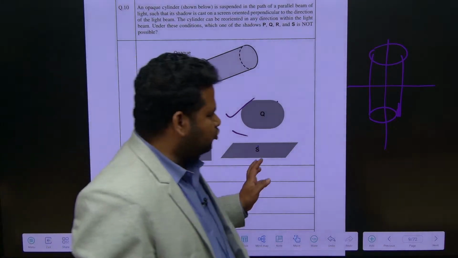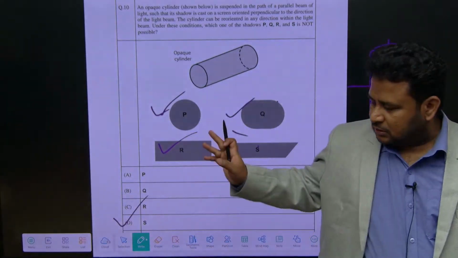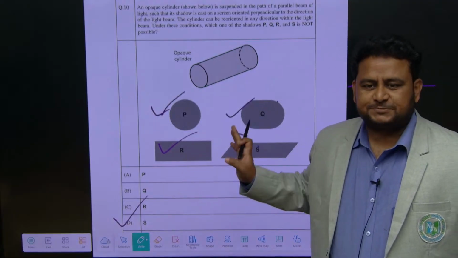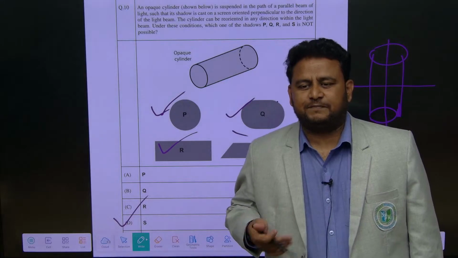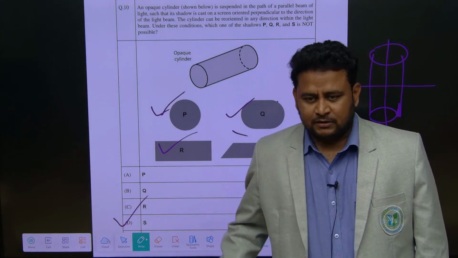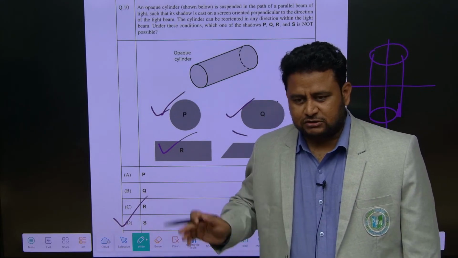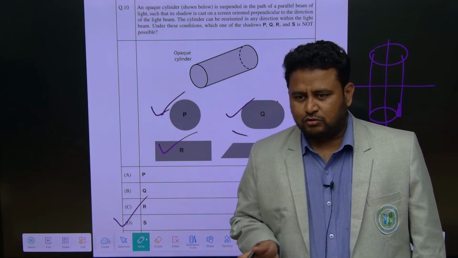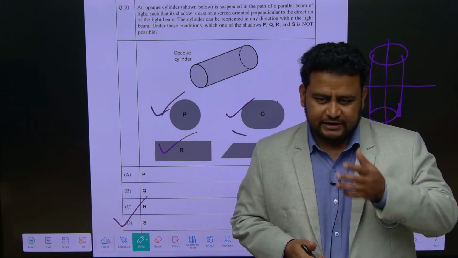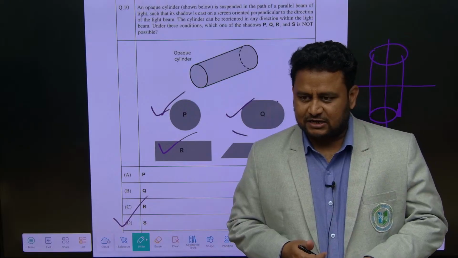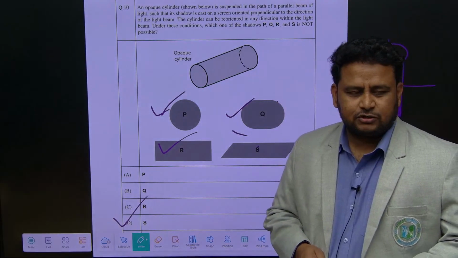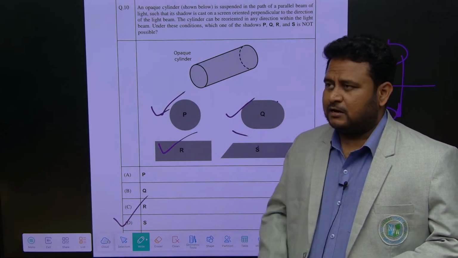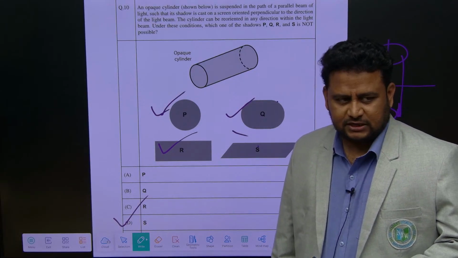Clear? So in this paper, at least 3 questions have come from spatial aptitude. So we will do a lot of practice on spatial aptitude questions, practice questions and also PYQs, throughout the course of these sessions, up till your examination on Feb 6, we will be having the classes. Clear? Alright, we will wind up now. Let us meet in tomorrow's session where we will be doing the 22 paper. Okay, fine, thank you.